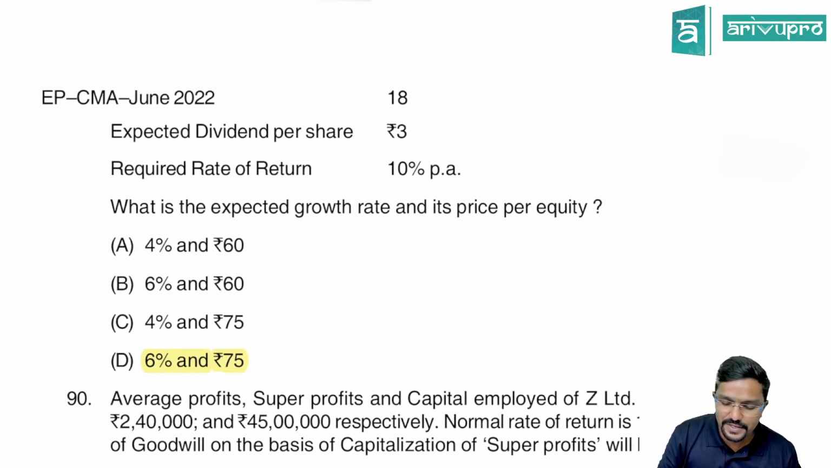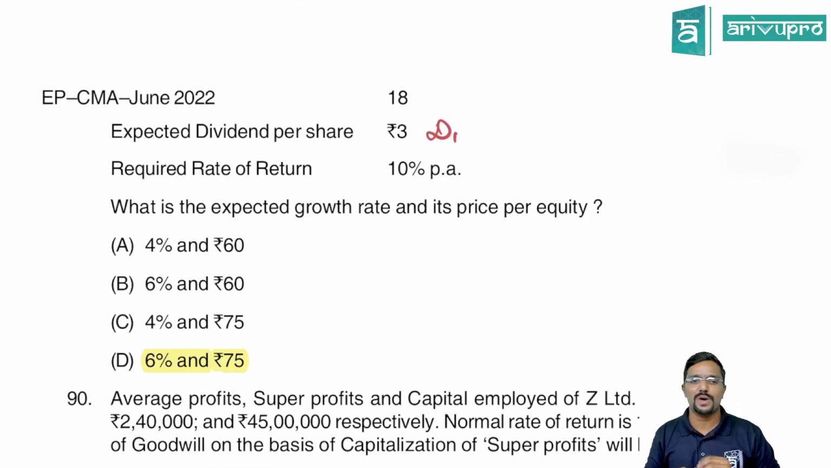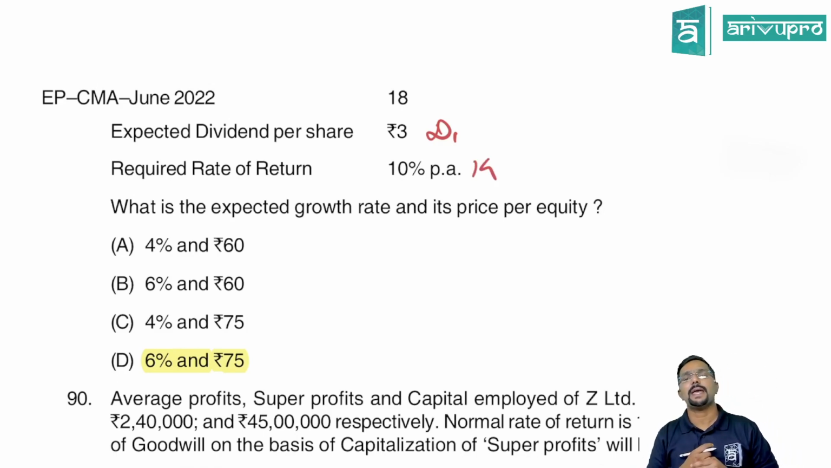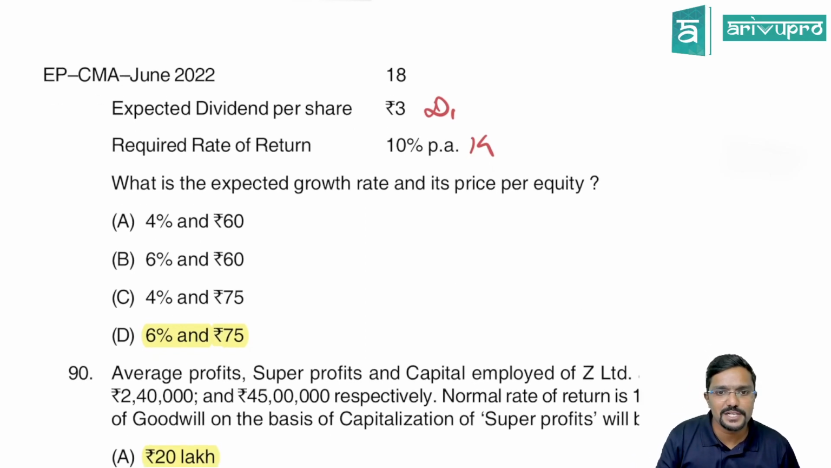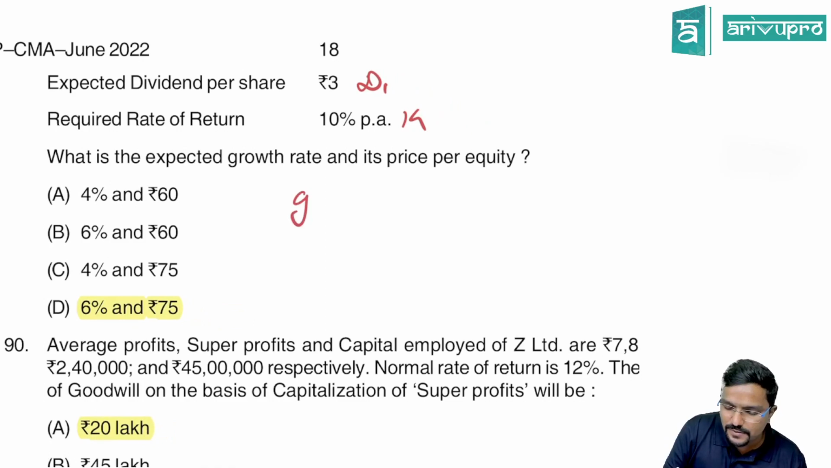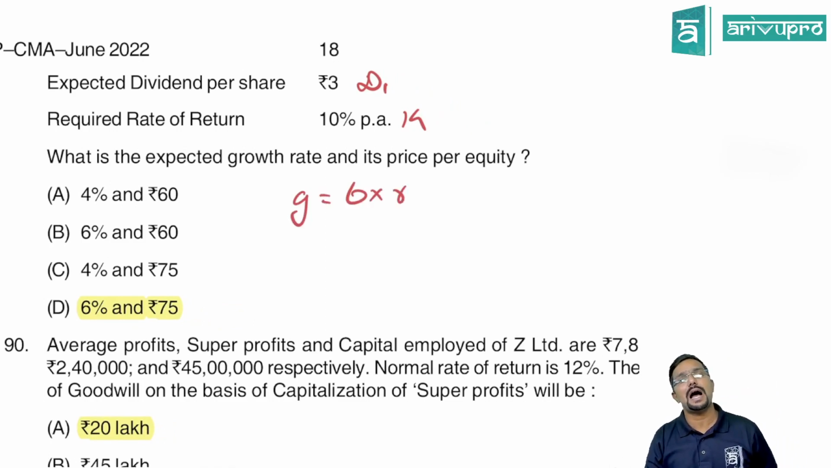Expected dividend per share means what? D1, or DPS1. Required rate of return means what? It is K. What is the expected growth rate and its price per equity? Growth rate is, what is the formula, guys? B into R, retention ratio into R.